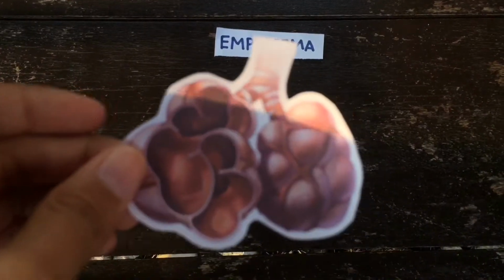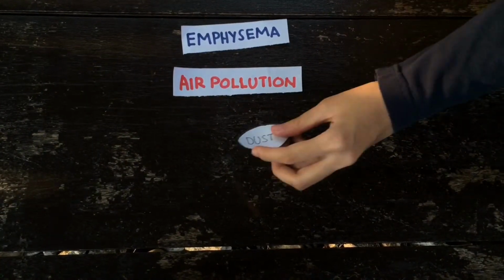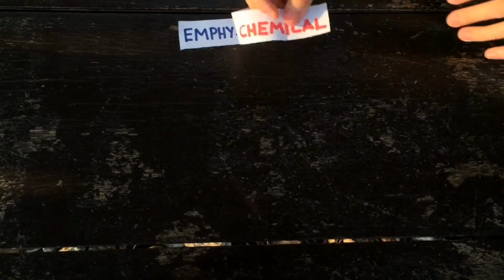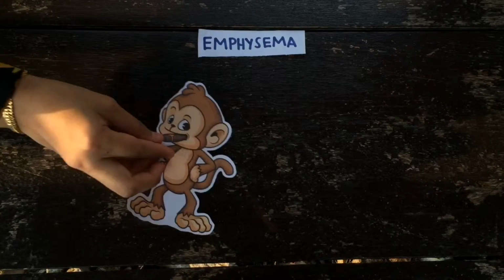Another respiratory disease is emphysema. Emphysema is a serious respiratory disease which is another form of COPD. Symptoms are wheezing, fatigue, and sleep problems. It can be caused by air pollution, dust, inhaled chemicals, and childhood respiratory disorders. Emphysema can also be caused by smoking.